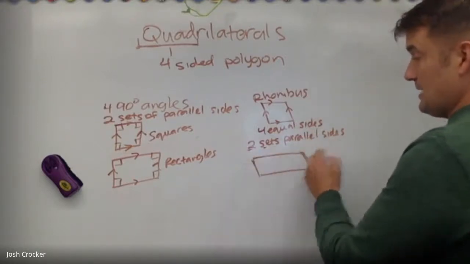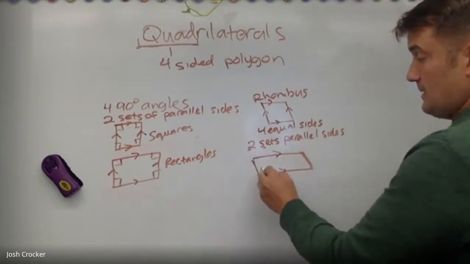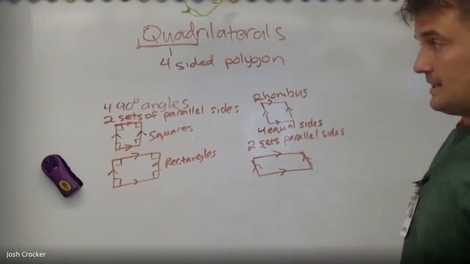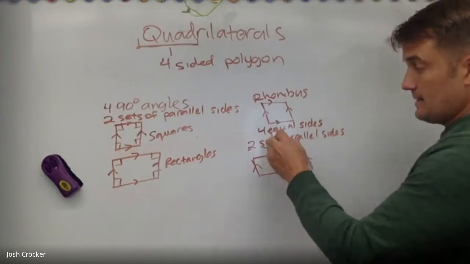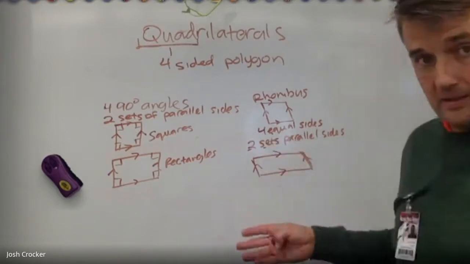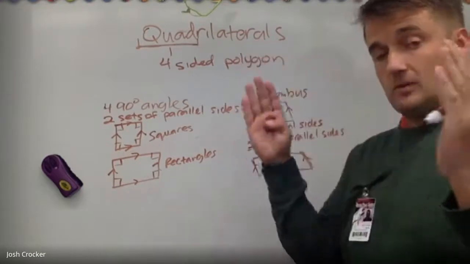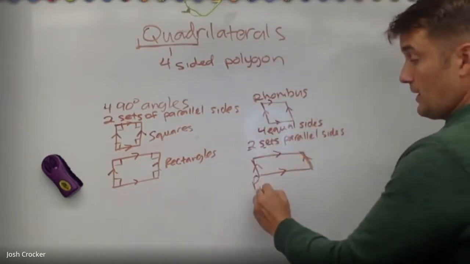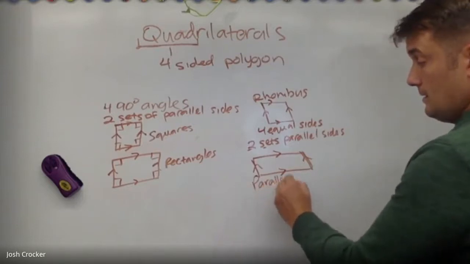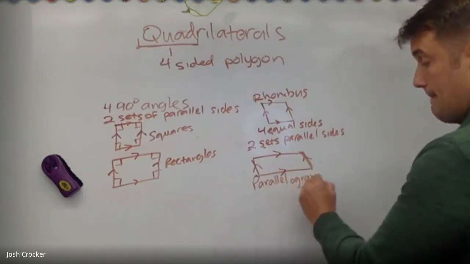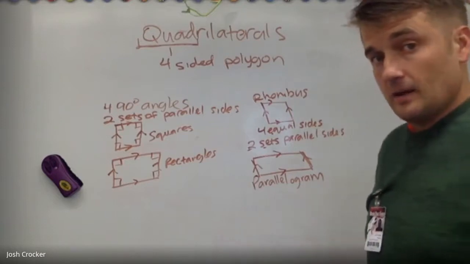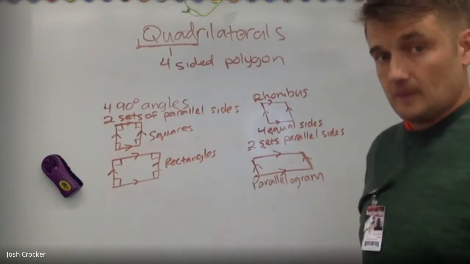Two sets of parallel sides. The top is parallel to the bottom, okay? But it doesn't have four equal sides. It just has, like a rectangle, top and bottom are equal, right and left are equal. Okay, these are called parallelograms. Okay, a rhombus is a lazy square, a parallelogram is a lazy rectangle.